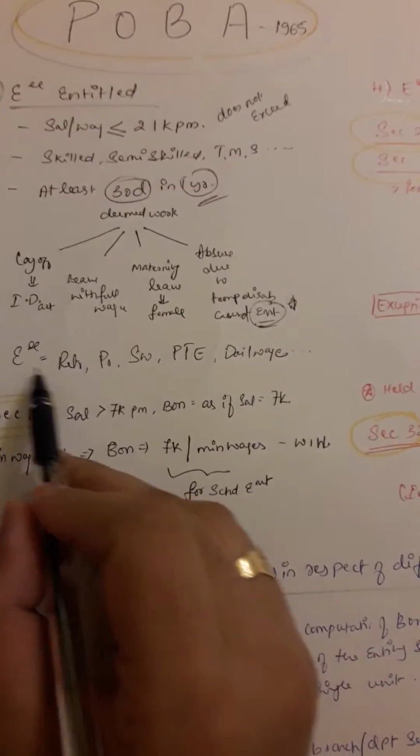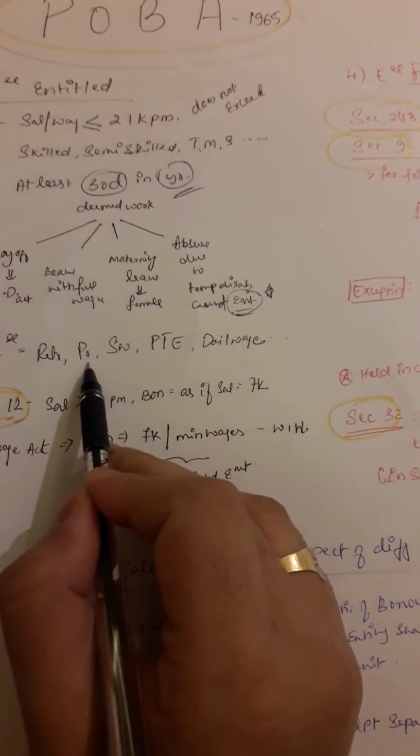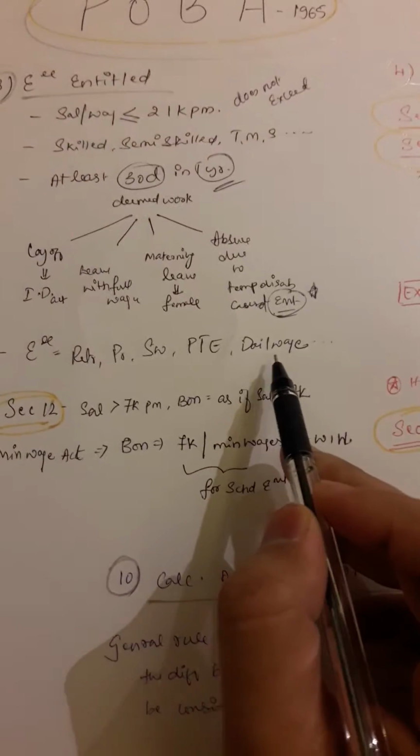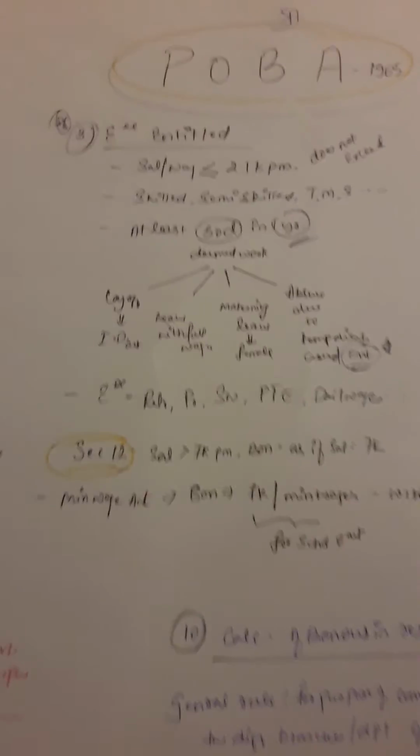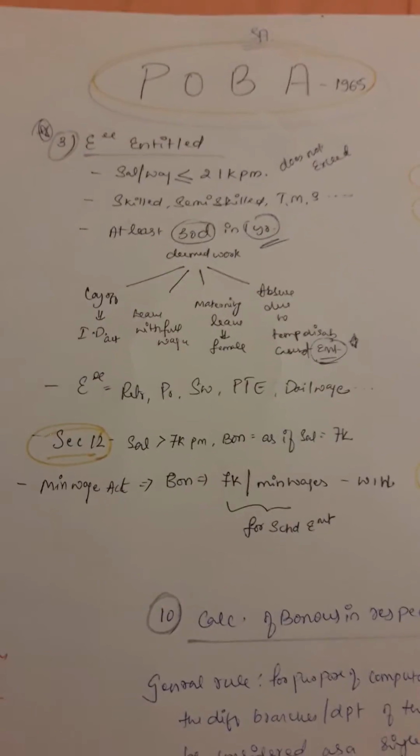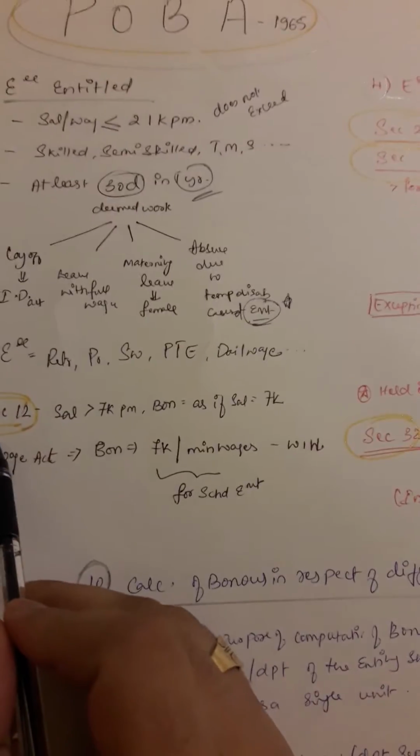Then it also includes retrenched employees, probationers, sweepers, part-time employees, employees on daily wage, everything. In short, they'll just be making a fool out of you. They'll just give something. All employees are entitled. In short, that's it. But this is one important section.